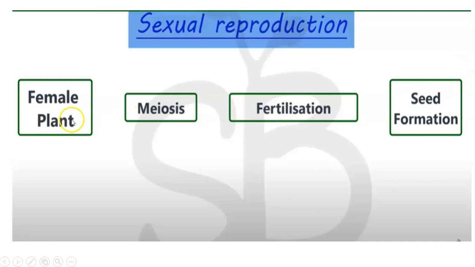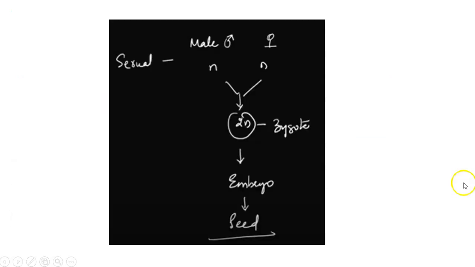So if it is to be represented as a flowchart, there is a female plant. It has an ovule which has a diploid egg cell that will be undergoing gametogenesis and will be forming female gamete, which will be fusing with male gamete for fertilization. This will be the formation of zygote, then embryo, then seed formation, right? So it can be represented like this. There is a male gamete, there is a female gamete, both are monoploid, then fusing to form zygote, zygote developing into embryo, which will form into seed. From the seed we get plantlets, right?